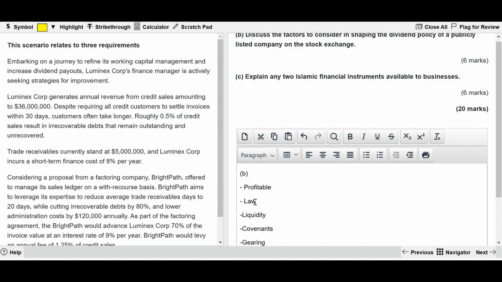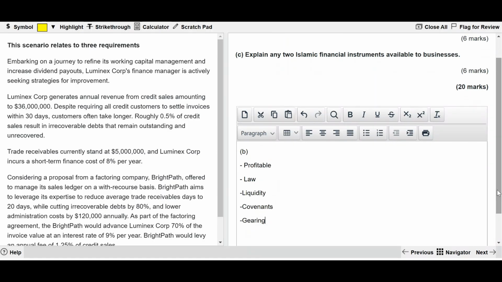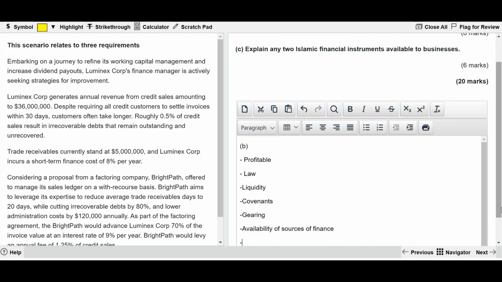What happens when the gearing is very high? A low dividend payout can help us to keep retained earnings, which will then reduce the level of gearing as we have a higher level of reserves. Another thing to be concerned about is that certain companies do not have access to all the sources of finance. They might not be able to raise funds. So it is about the availability of sources of finance, whether they can get another fund or will still have to rely on retained earnings as a source of finance.